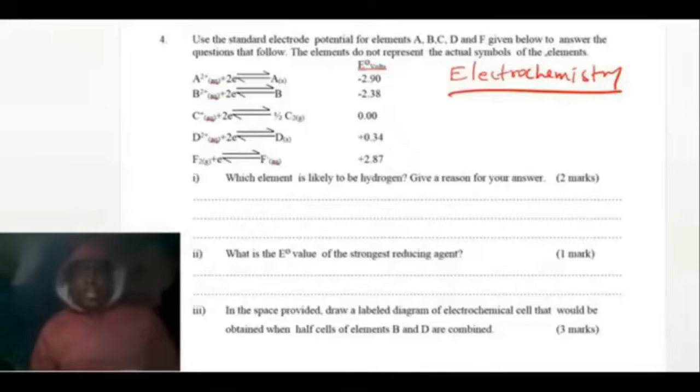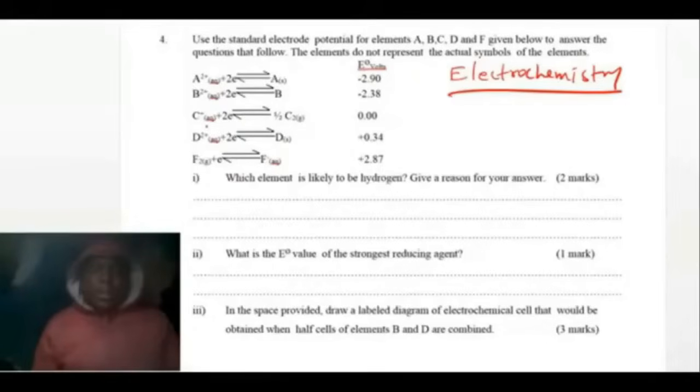Now you see the equations like this. You can look at these equations. Now I want to tell you one thing: the most positive and the most negative will produce the highest EMF. So when you look at element F and element A, because the most negative is A and the most positive is F, when you combine them, they will give you the highest EMF.